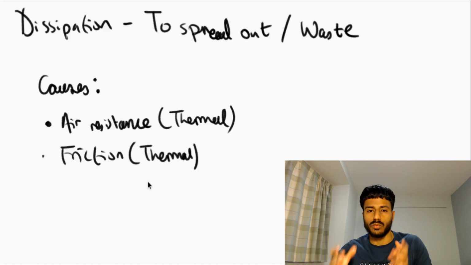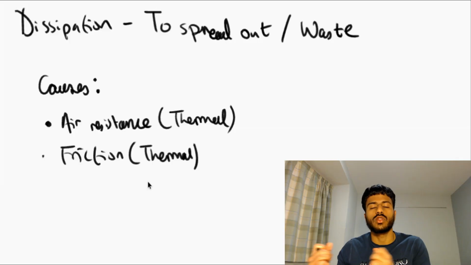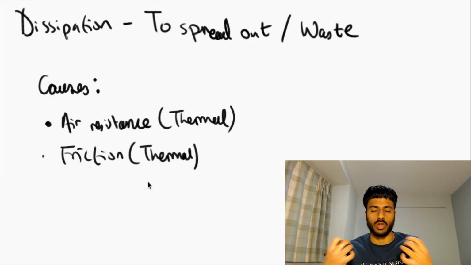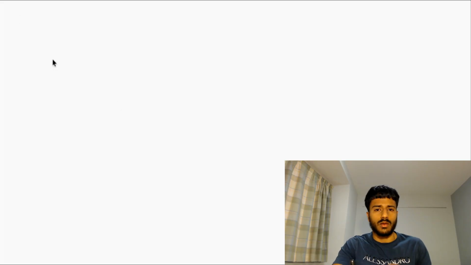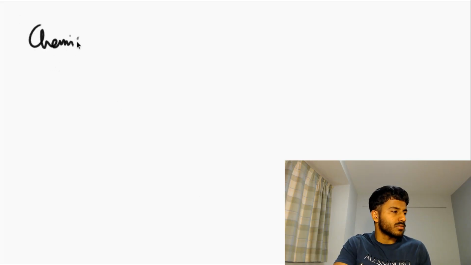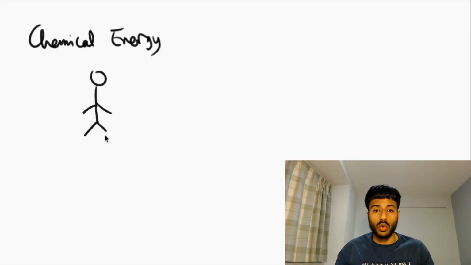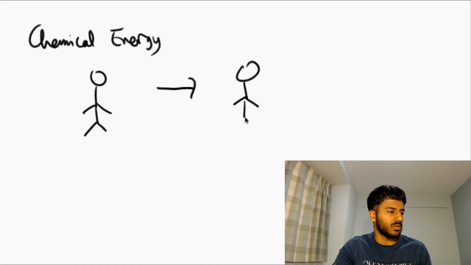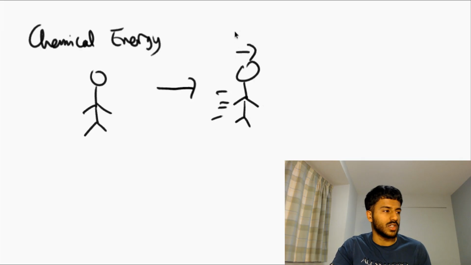And what this means is, let's say I was moving or running down a track. Some of the energy that I am expending is being converted into thermal energy because of the air resistance and the air molecules that are hitting me. So let's say we were to take my total chemical energy, and this is the energy that I will have stored in me because I've eaten food or had some sugary drink or whatever. And what I'm doing is then I'm trying to run. That is me running there. And what I've done here is I've converted my chemical energy into kinetic energy.